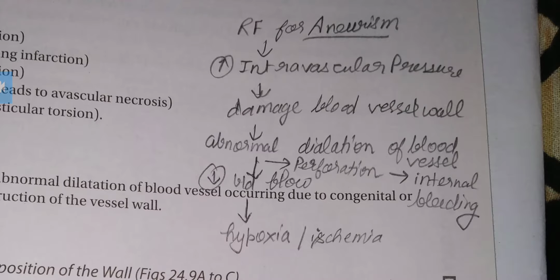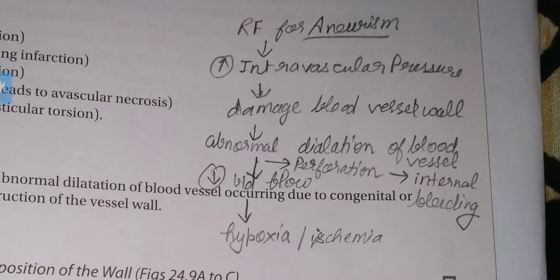It will lead to two conditions: decreased blood flow causing hypoxia or ischemia, and abnormal dilation of blood vessels will also lead to perforation, which will cause internal bleeding. So again, these are the risk factors or etiological factors of aneurysm.